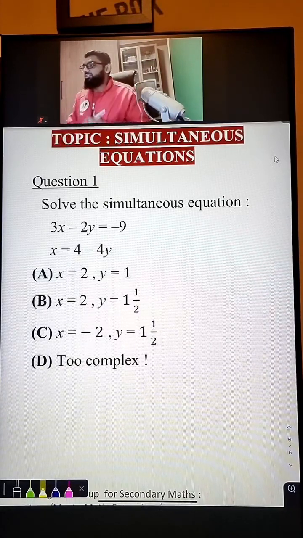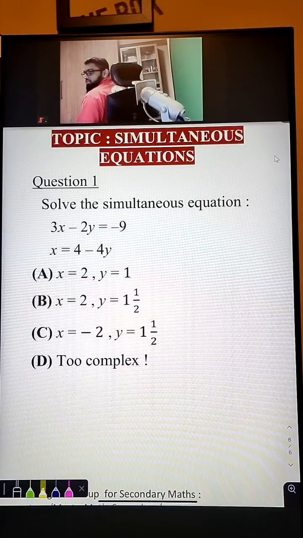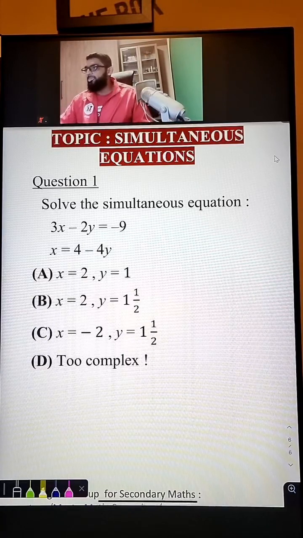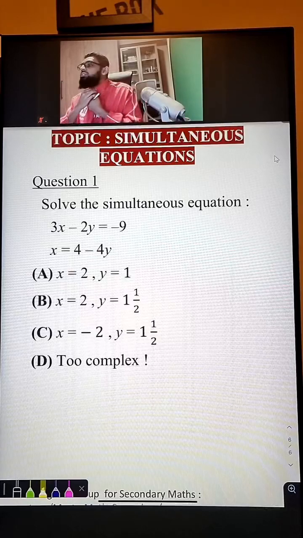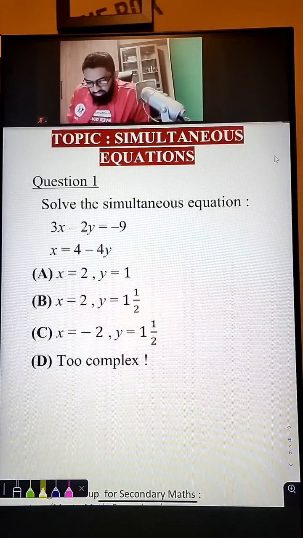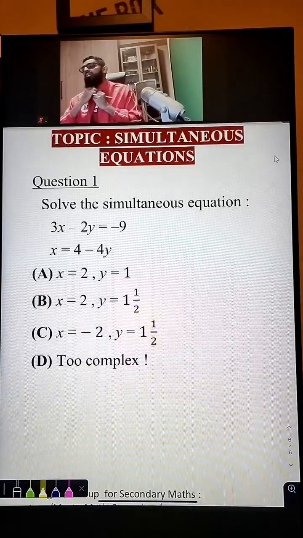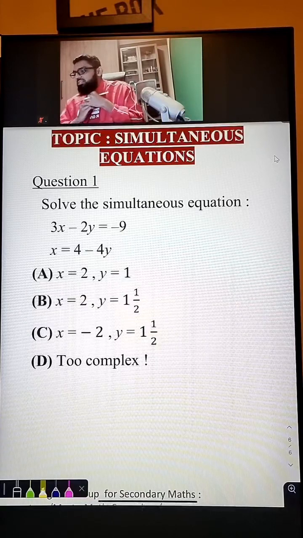Okay. Today, this is our last question. Okay, so final one. Let's go, guys. Simultaneous equations. How to do? Okay. A, B, C, D. Which one is it? Jess says C. Sanush says C. Let Me Sleep says C.